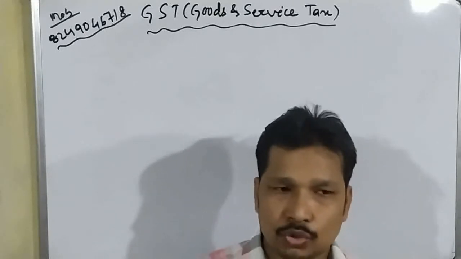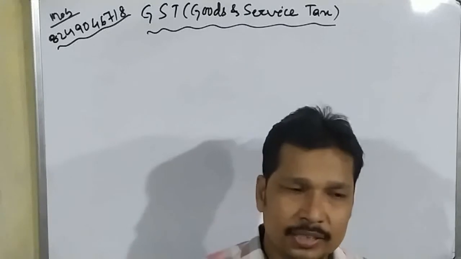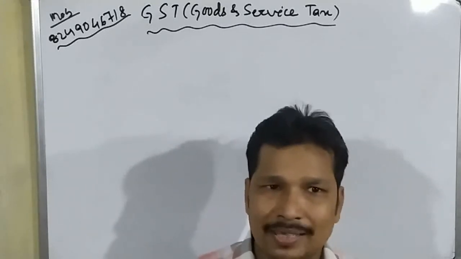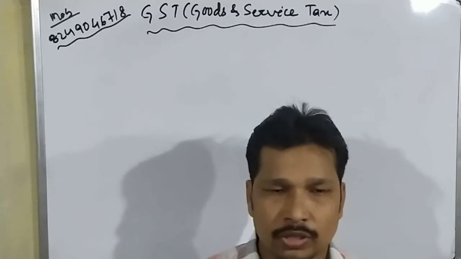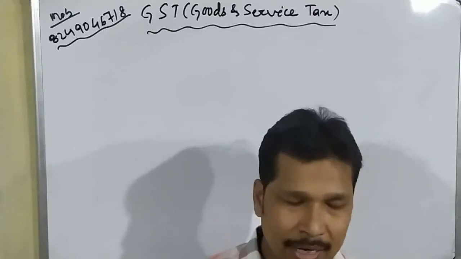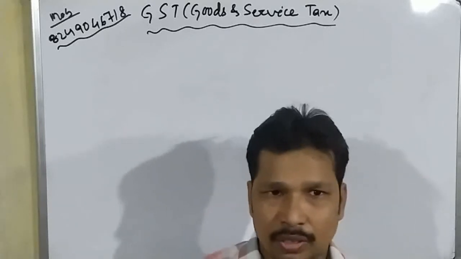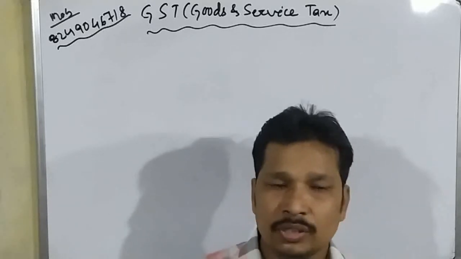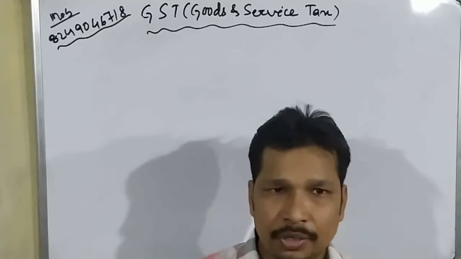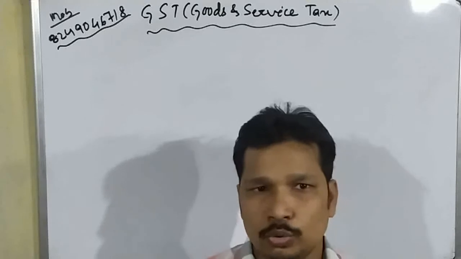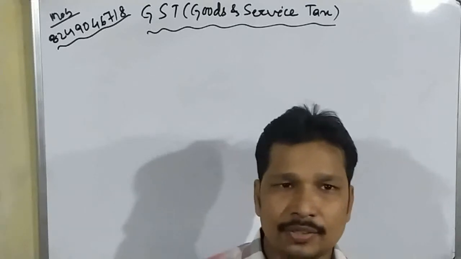Okay students, sometimes a lot of persons buy and sell the same product. For example, suppose A sold a product to B, B sold that same product to C, and C sold that same product to D, and here D is the final buyer.